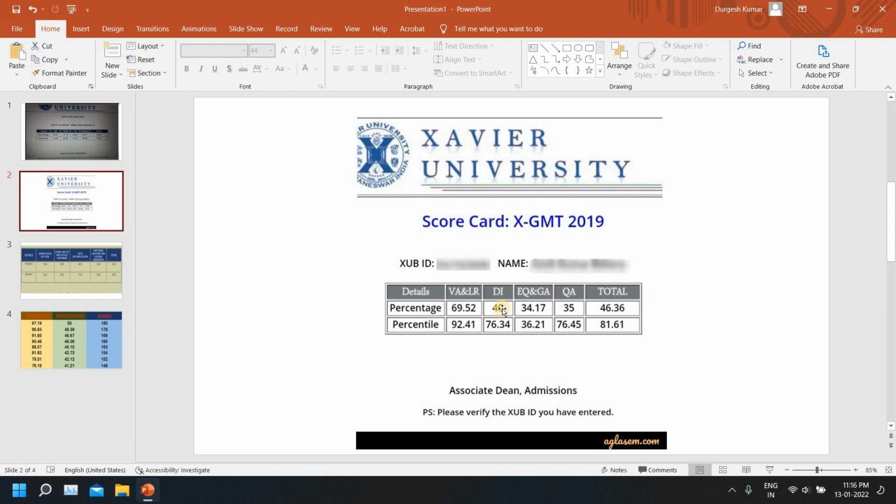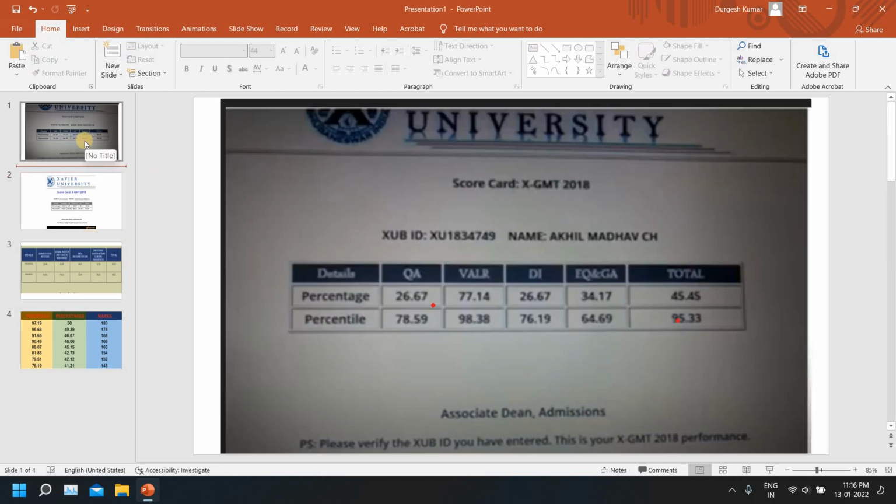The difficulty level of DI has been increasing because the number of questions required to get the same percentile has been increasing considerably. And also again, if I look at what should be the sectional cutoff, I think 4 questions right is sufficient to fetch you around 45 percentile. That's only one set out of the 4 sets that you have to choose, and definitely there will be an easy set that you can target. So the DI part is sorted. Now let's move to the emotional quotient. I hope that you guys are watching it at 2x because I know it's taking quite some time now.